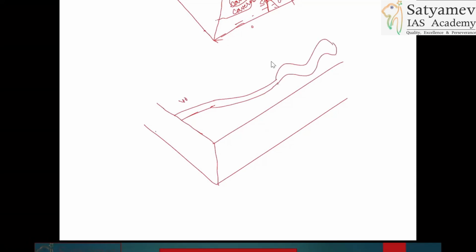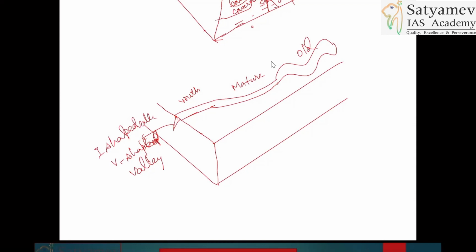This is youth, mature, and old. And corresponding to that, here you can show the V-shaped valley. You write that V-shaped valley.